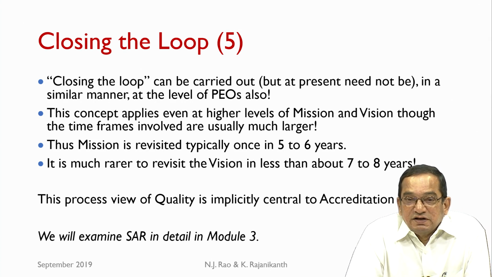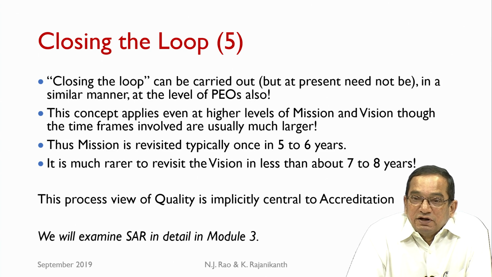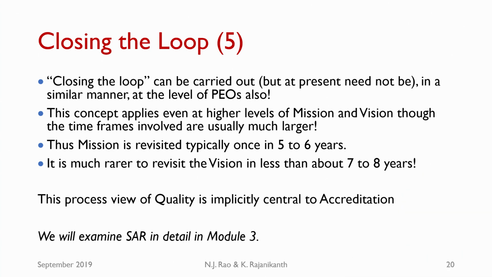So, we will examine SAR in detail in module 3, but the central theme of SAR is that the quantitative criteria are fairly straightforward. Based on the data we get the marks, but when it comes to the process related criteria, we must ensure that the documents are all proper, the implementation is proper, and we are able to demonstrate the growth of the program from year to year. So, this is the central feature of the SAR, and we will examine the SAR in detail in module 3.